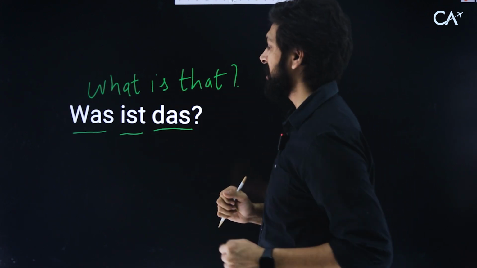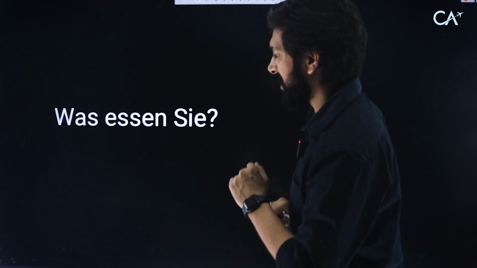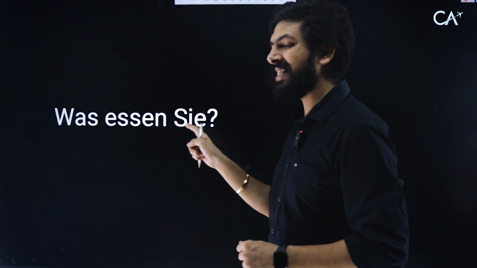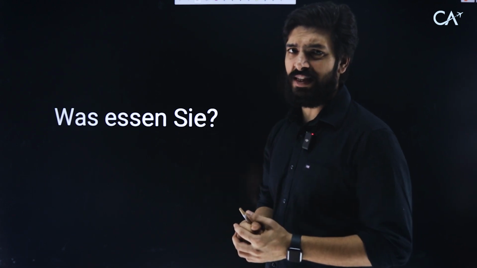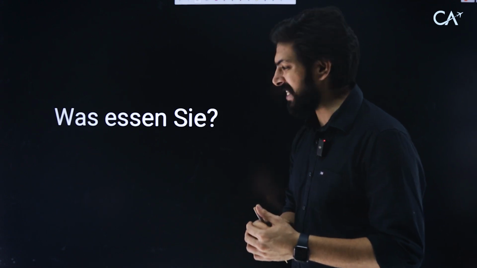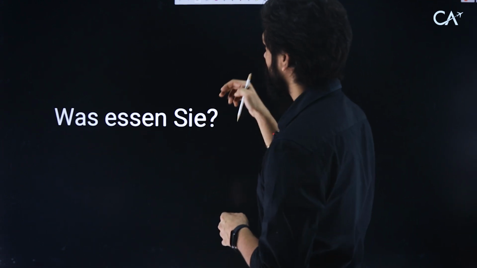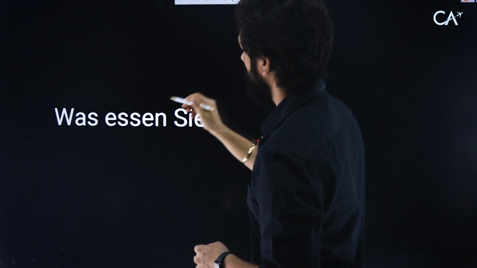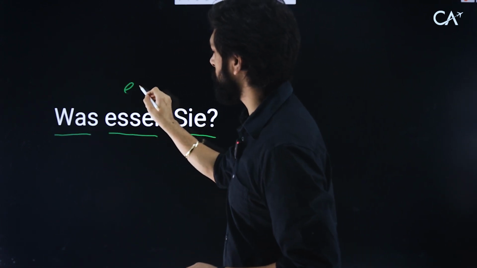The first word is was. Let's have a look at another example. Was essen Sie? Now you must be thinking, why such difficult sentences already? No, they're not that difficult. Trust me. You'll be able to conquer these easily. Was essen Sie means what are you eating? Essen is to eat.